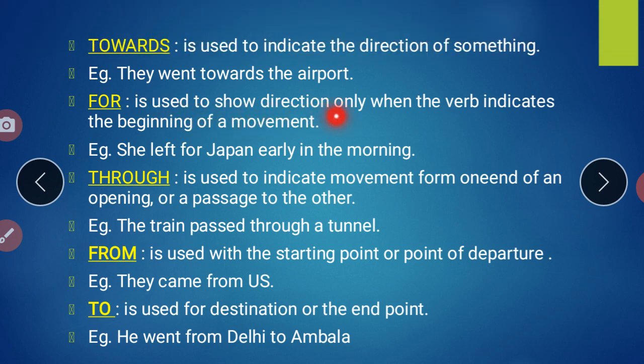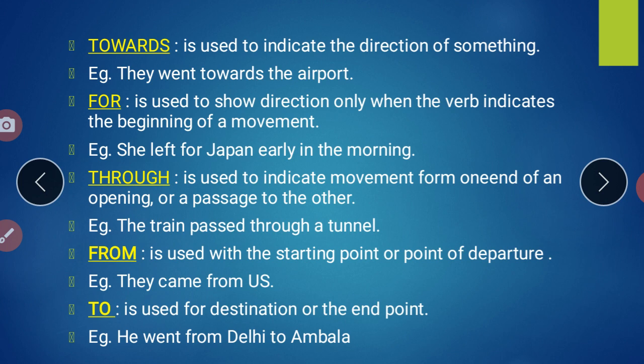For is used to show direction only when the verb indicates the beginning of a movement. Right? For, here for is a preposition. For is also used as a conjunction. She left for Japan early in the morning. Then through is used to indicate movement from one end of an opening or passage to the other. The train passed through a tunnel. Through means उसके नीचे से, उसके अंदर से जा रही है ऐसा. So for that we have used here through.